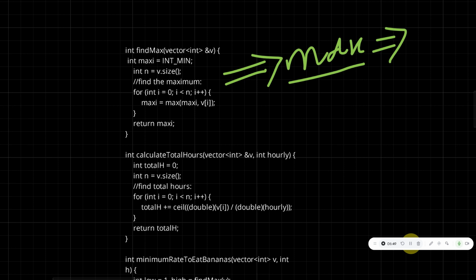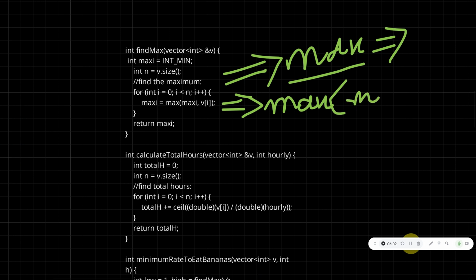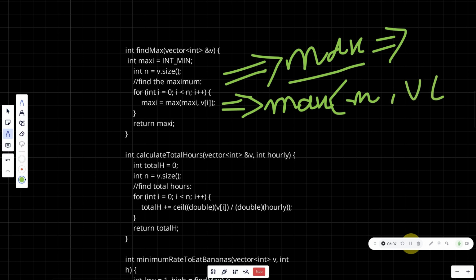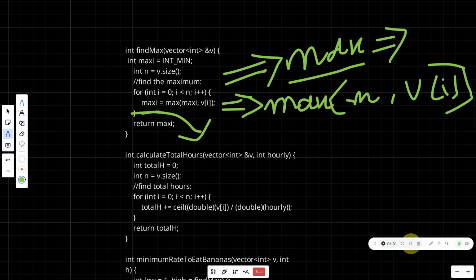And what we'll do is that we'll just find the maximum of the values that have been given to us. We'll take the max of maxi, which is nothing but the int min, that is the minimum value for the integer part, and we'll also compare it to the v[i]. For example, if the i is 1, then we'll just compare it to the first element of the array. So by this we'll have the maximum value assigned to this variable.